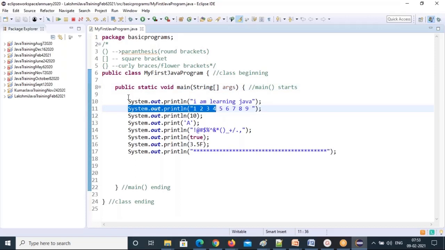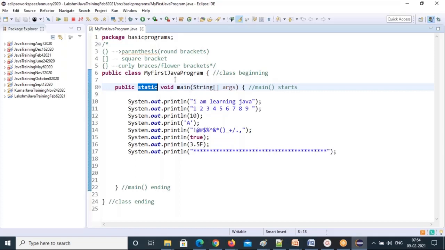If you are not making this main method static, and every line you are calling the main method, memory will be occupied. So the next line, another memory will be occupied. Like that, if you have 100 lines or 1000 lines, 1000 times memory will be occupied, then the application will easily crash and performance will be very low. It degrades the performance of the application.